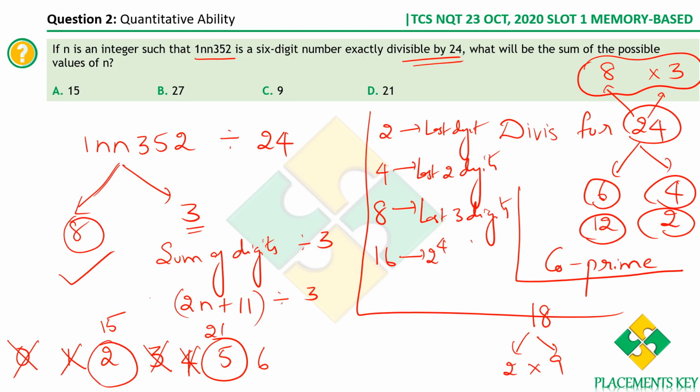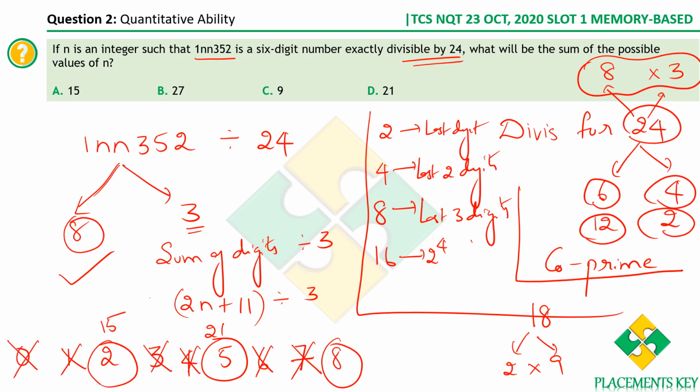6 squared is 36, 36 plus 11 is 47, no. 7 squared is 49, 49 plus 11 is 60, no. 8 squared is 64, plus 11 is 75, yes. So as I told earlier, since the cycle is 3 here, after every 3 numbers of n you are getting the sum to be divisible by 3, yes.